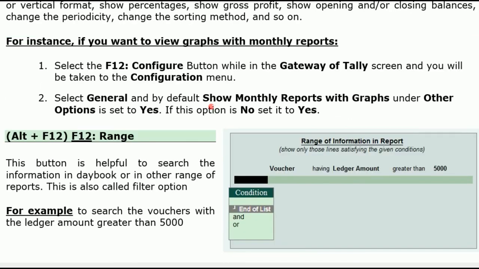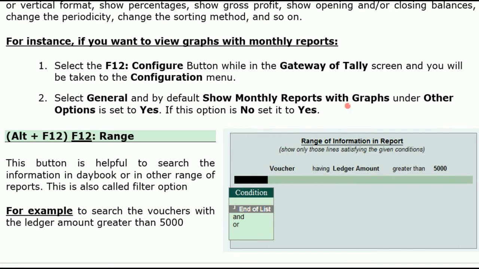Sometimes you want to view the graphs with monthly reports. Then in F12 configure, we will select an option. In the configuration, general, that means in the general section of the configuration, show monthly reports with graphs under other options is set to yes. If this option is no, it will not show the graphs in the report.